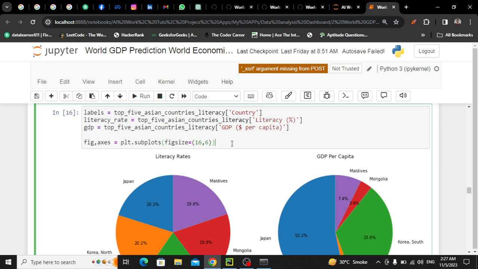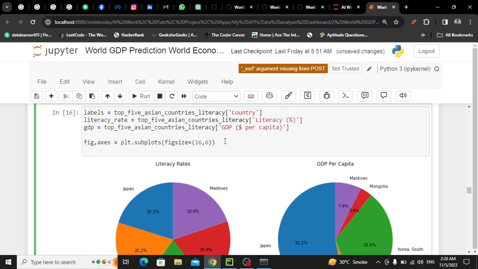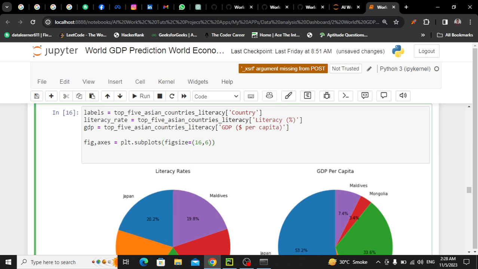Now let's use pie plot. So what I can do now, I have 2 columns. This is axis 0, this is axis 1. So on axis 0 I want to display literacy rate. So within axis 0 I'll call pie, and within pie I'll pass literacy rate, and labels will be my labels.